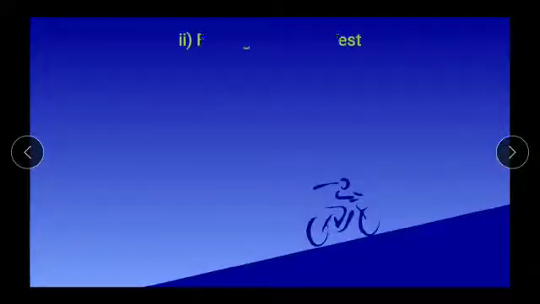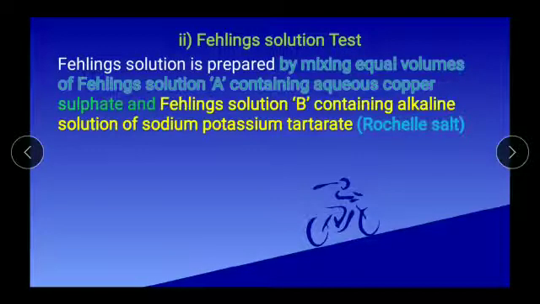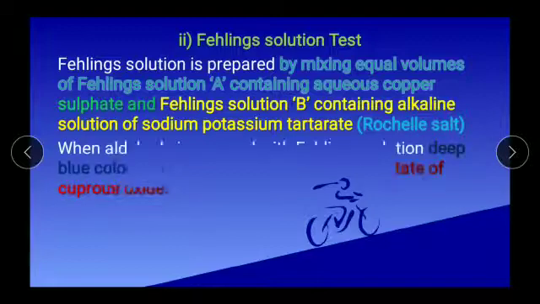Next test, the Fehling solution test. Fehling solution is prepared by mixing equal volumes of Fehling solution A and Fehling solution B. What is Fehling solution A? Aqueous copper sulfate. What is Fehling solution B? Alkaline solution of sodium potassium tartrate.